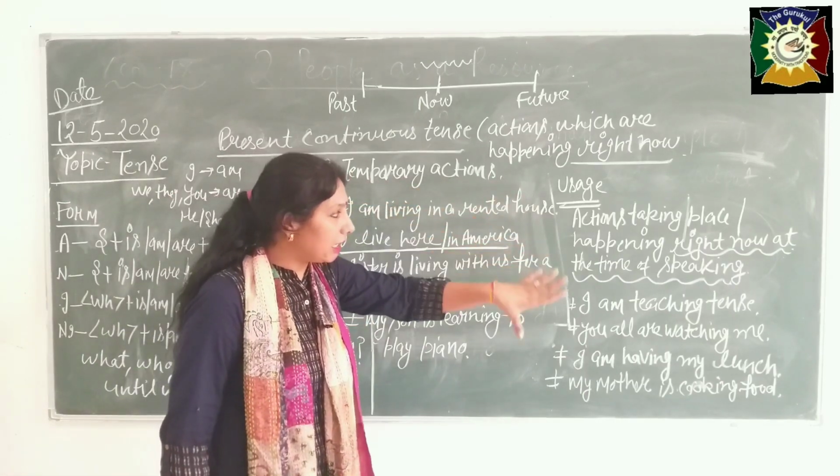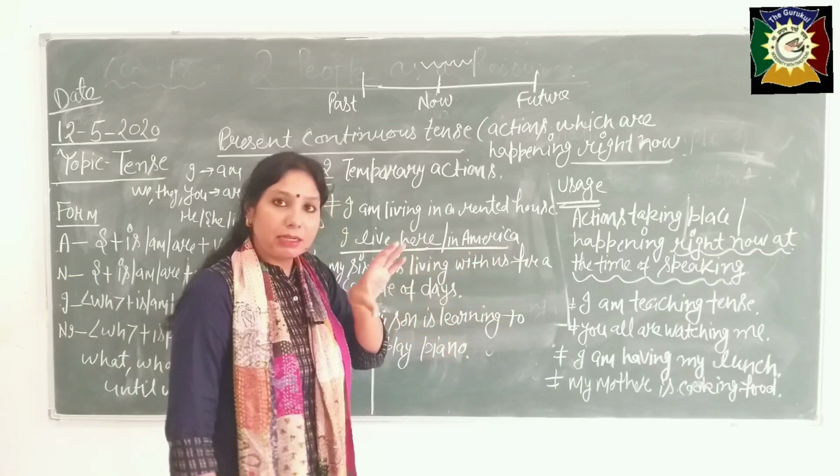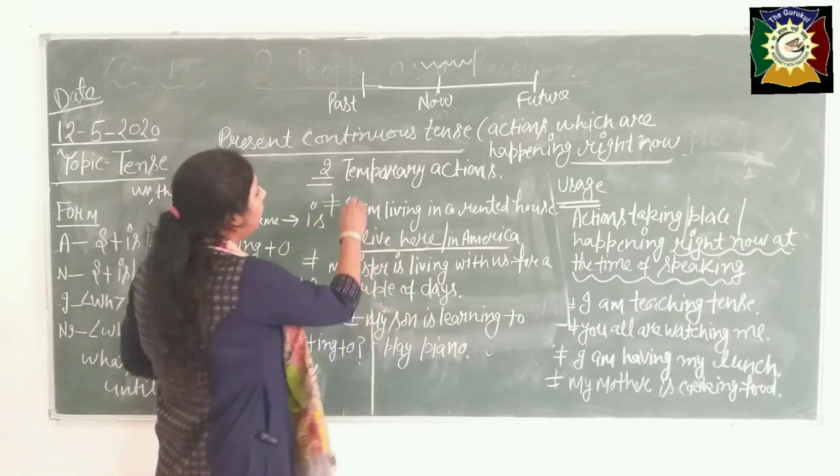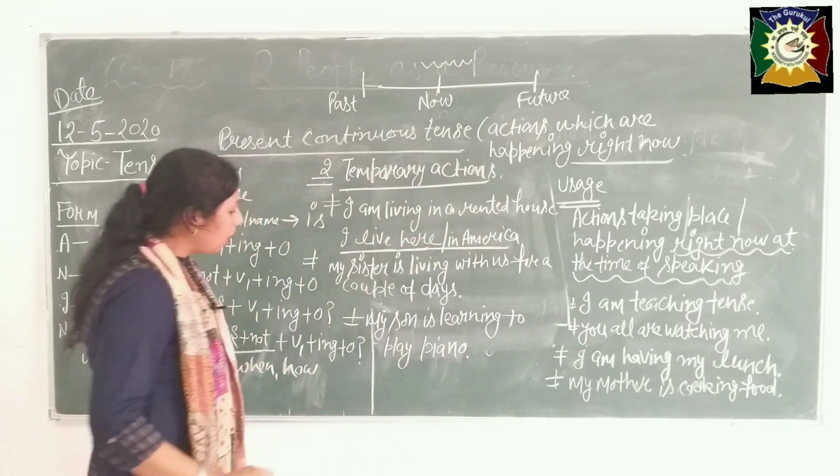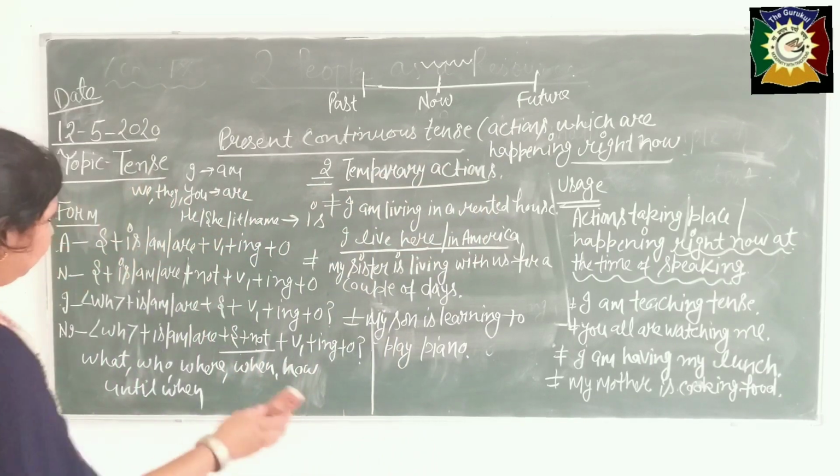First, action taking place, happening right now at the time of speaking. Second is here, beta, for temporary actions. Now the third use of this tense, beta.